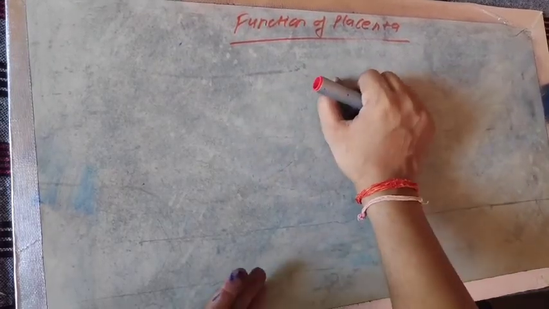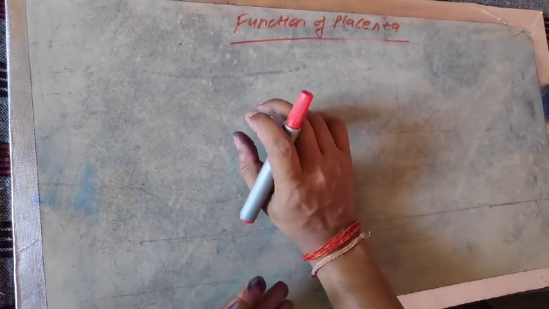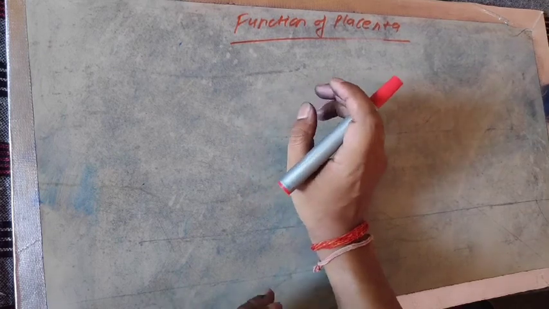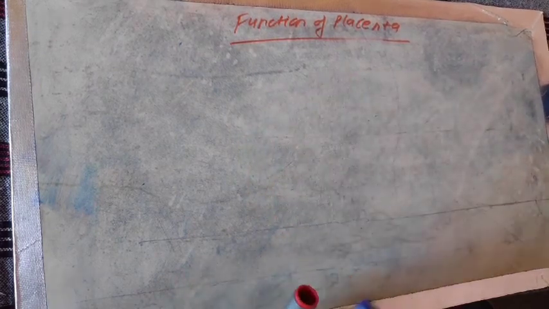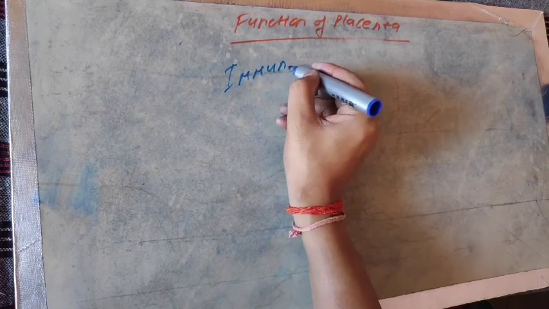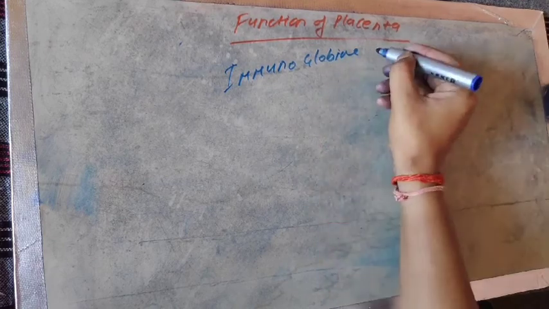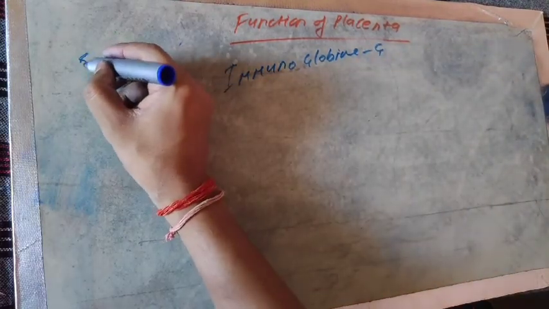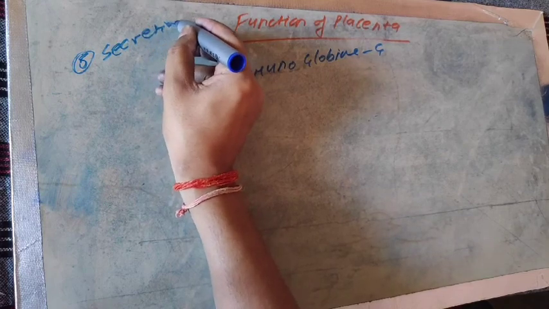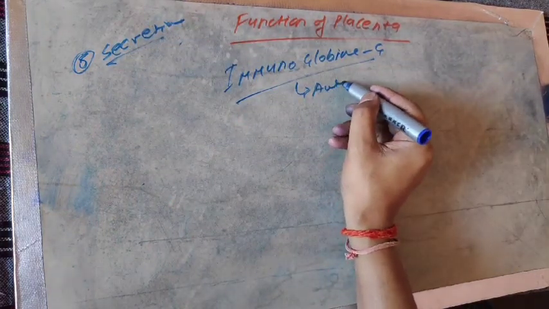Not only does the placenta secrete important hormones like HPL, HCG, estrogen, progesterone, relaxin and cortisol, the placenta also secretes one of the important antibodies, immunoglobulin G. It should be mentioned under the heading secretion. Immunoglobulin G is a type of antibody.